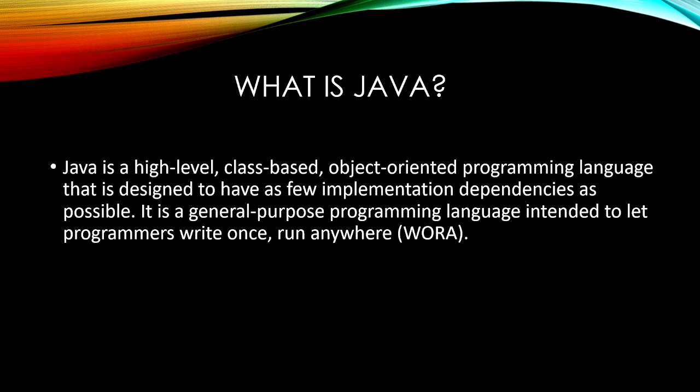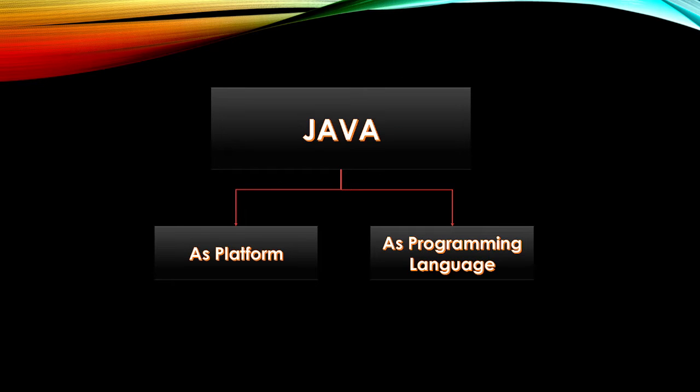So let's talk about Java as categories. When we talk about categories, we divide Java into two categories: Java as a platform as well as Java as a programming language. First, let's talk about Java as a programming language. We basically say that Java is a simple, object oriented, robust, and secure, as well as architecturally neutral and portable programming language. That is, Java is platform independent. It is a highly interpreted, threaded, and dynamic, high performing programming language.